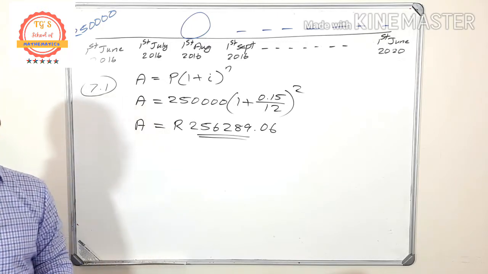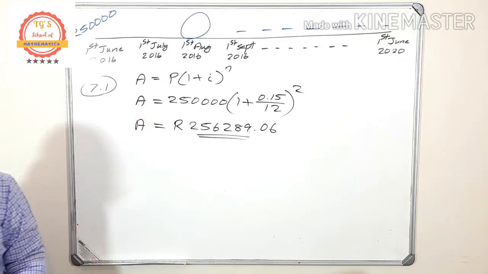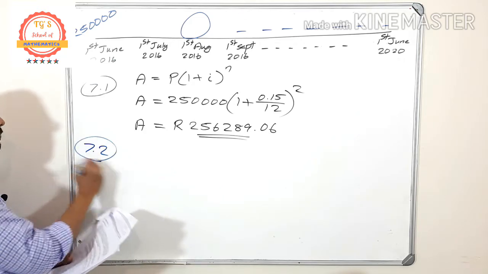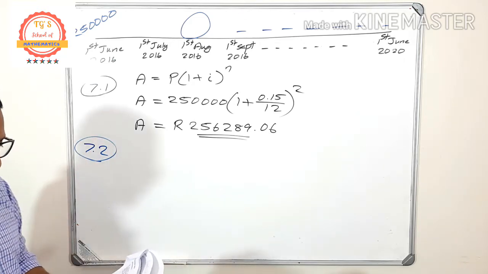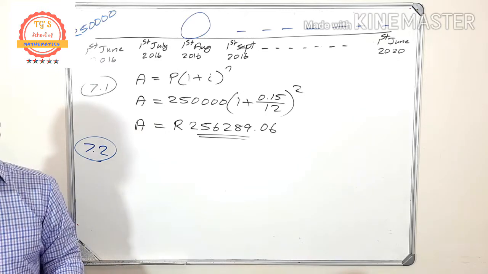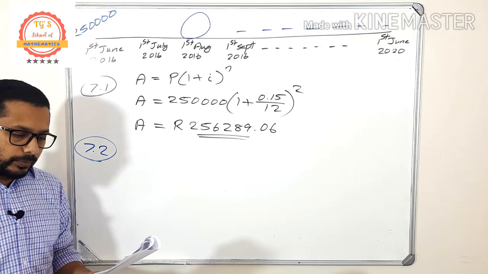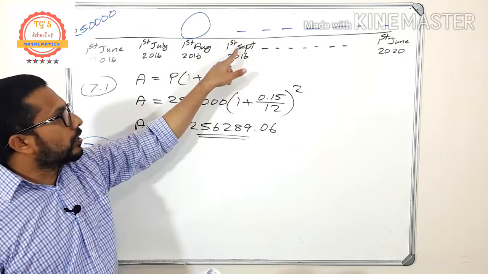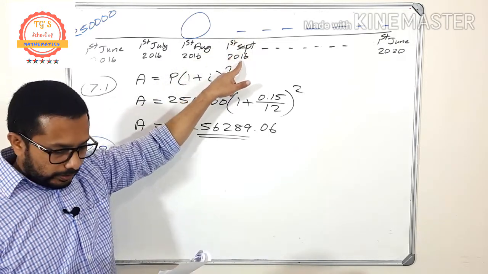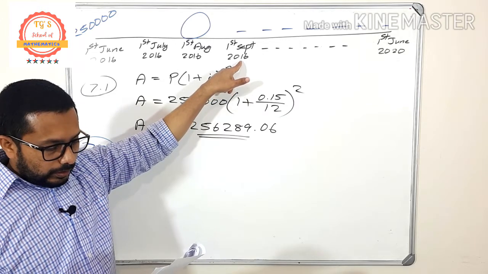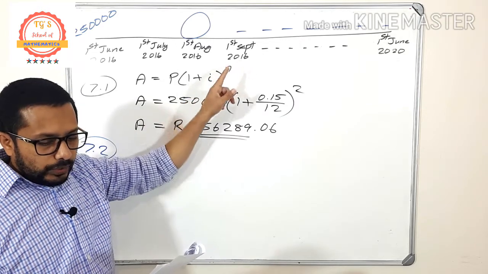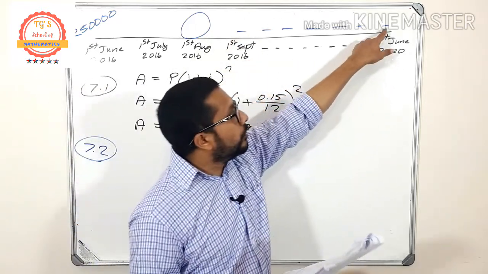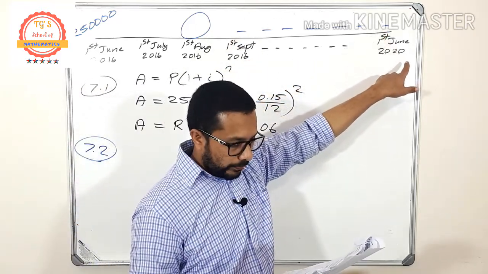Question number 7.2. What is that one? Read that question. Having paid the first monthly installment on 1st September 2016, Tabiso will still pay his last monthly installment on 1st June 2020.